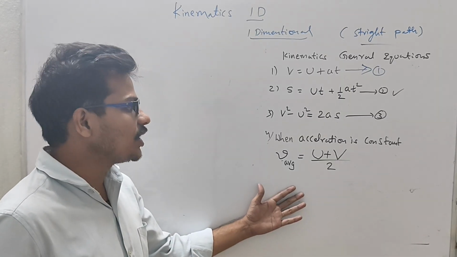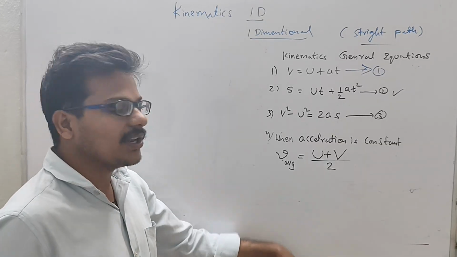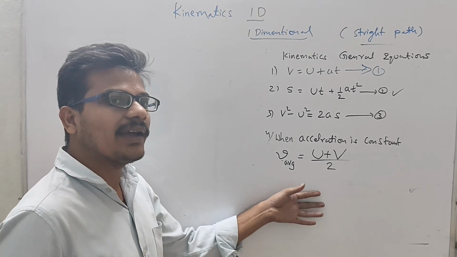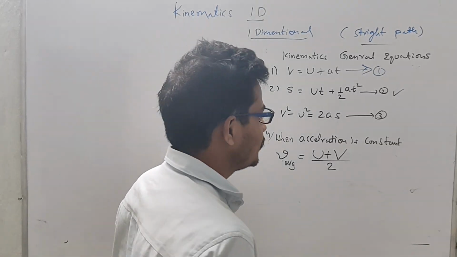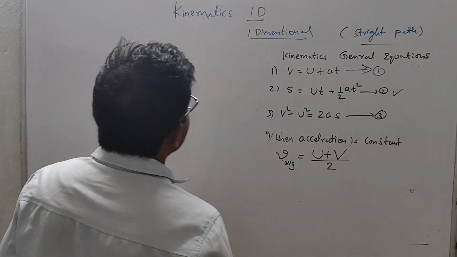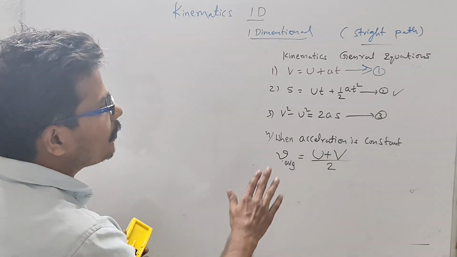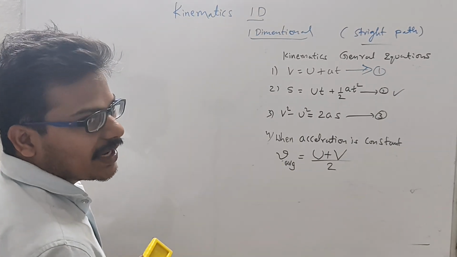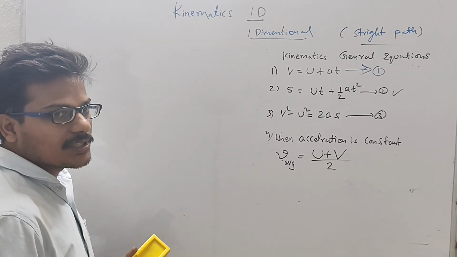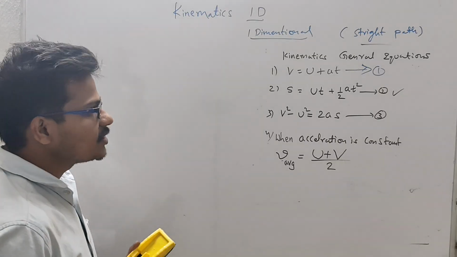Average velocity is equal to sum of velocities by number of velocities. Okay, mean formula or average formula from maths. Nothing to prove here, this is a general maths formula. Okay. For numerical applications, how do we apply all these formulas to study kinematics, one-dimensional motion, sir?